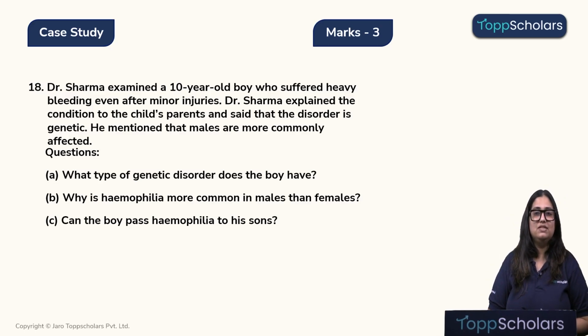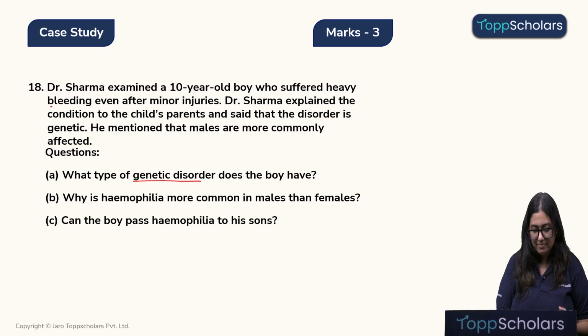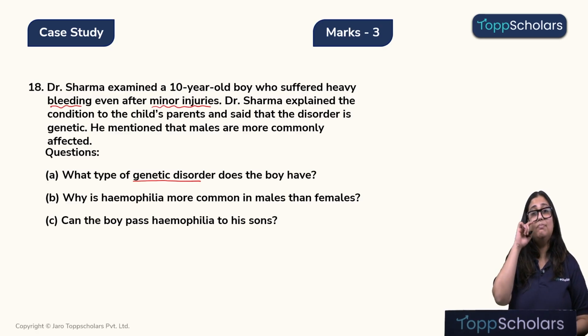So, let's solve this question. Question A: what type of genetic disorder does the boy have? Children, here this boy is losing lots of blood just from a minor injury. That means the blood clotting is affected, and this is a bleeding disorder which is known as hemophilia.